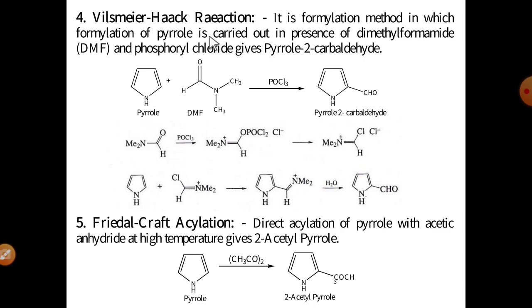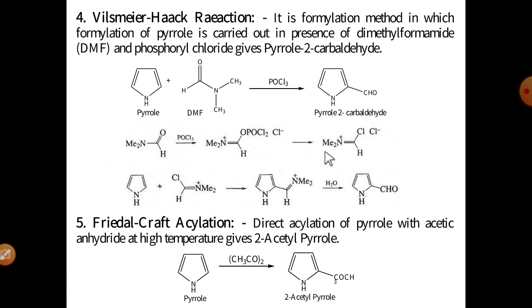The formylation of pyrrole is carried out in the presence of the reagents DMF, dimethyl formamide, and phosphoryl chloride, POCl3, giving pyrrole-2-carbaldehyde. See the reaction: pyrrole with DMF, N,N-dimethyl formamide, and POCl3. Formylation takes place at the second position, giving the product pyrrole-2-carbaldehyde.